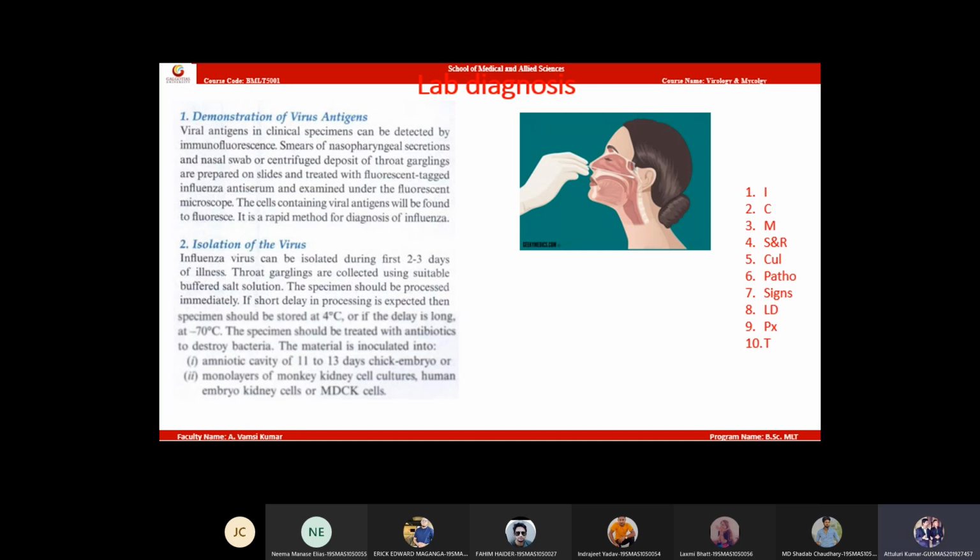Okay. Then isolation of virus. Virus can be isolated from nasal secretions after 2 to 3 days of infection. Next point.